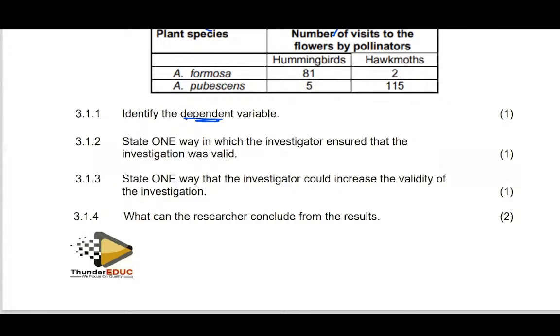Lastly, what can a researcher conclude from the result? If you look at this, what do hummingbirds prefer? They prefer this Formosa. And then what about the hawk moth? The hawk moth prefers the pubescens. Yes, it means that the